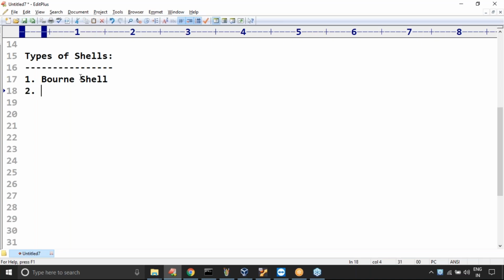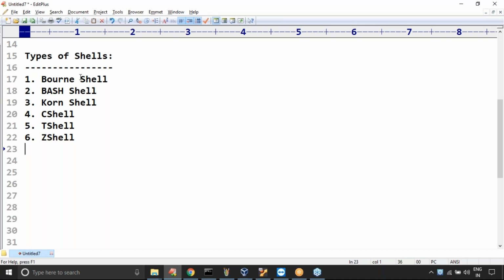What are the first ones? Bourne shell. Some people may use the word B shell also. I will talk in detail, don't worry. Second is bash shell, or simply bash. Some people will use bash or bash shell, anyway, no problem at all. Next, some people may use the word Korn shell. Some people can use C shell. Next, T shell. Next, even Jed shell. Multiple types of shells are there.